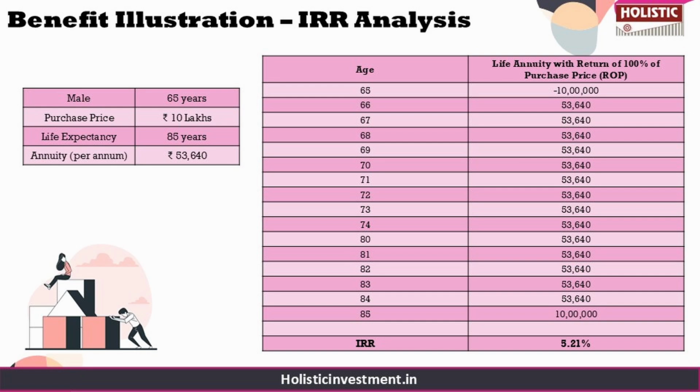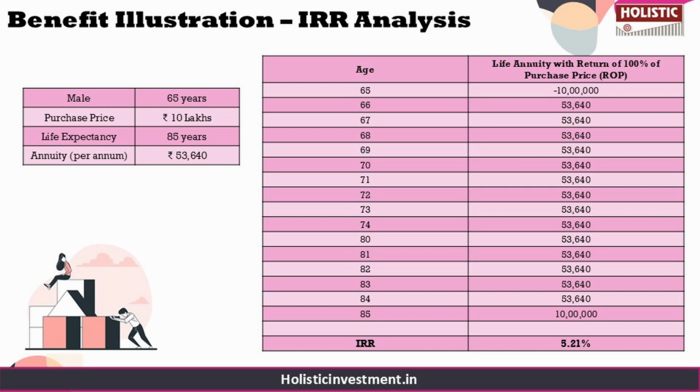According to the cash flow presented on the screen, even if you assume a life expectancy of 85 years, the IRR for this cash flow works out to be 5.21% as per the policy's maturity calculator, which is a below average return for a long-term retirement product. Moreover, the annuity amount remains fixed throughout his lifetime. This means the income will not keep up with rising living expenses and healthcare costs over the years. To maintain purchasing power during retirement, a gradual increase or step up in income is necessary to offset inflation.